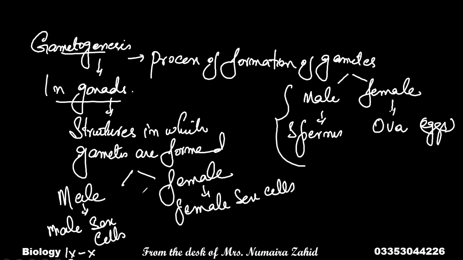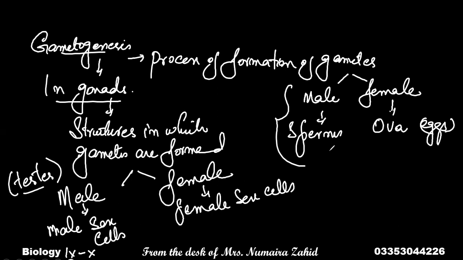So how are gametes formed in gonads and what are the gonads named? In males, the male gonads are called testes. The testes found in males produce sperms, which are the male gametes. Male gonads are testes and they produce sperms.